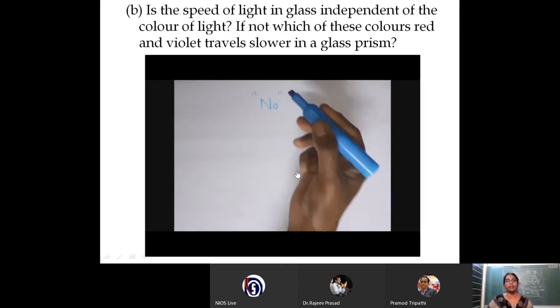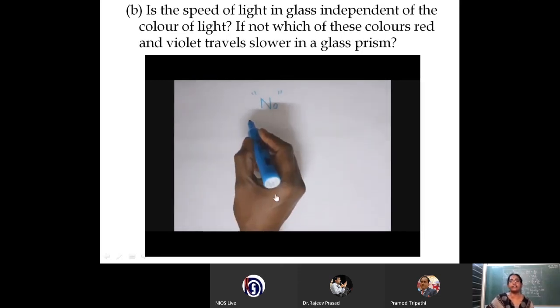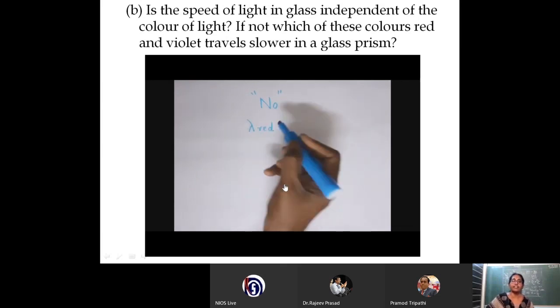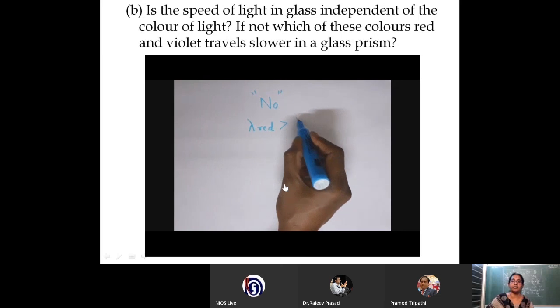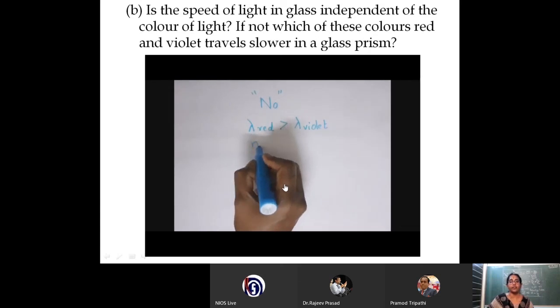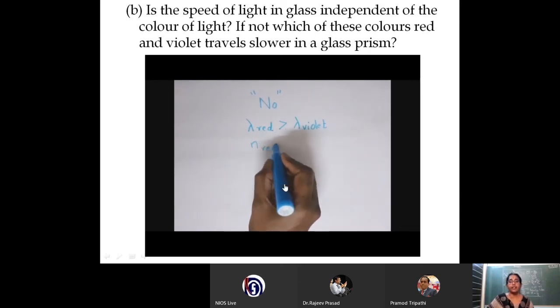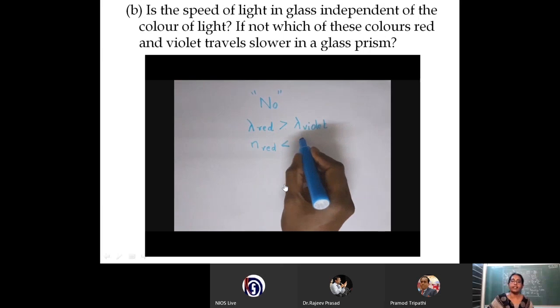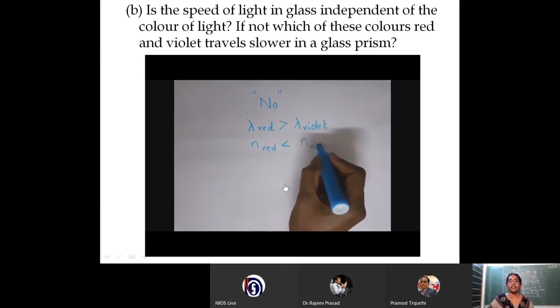That means it depends on the wavelength. Now the wavelength of red is much greater than the wavelength of violet. So the visible light ranges from violet to red. The refractive index of red is lesser than the refractive index of violet.